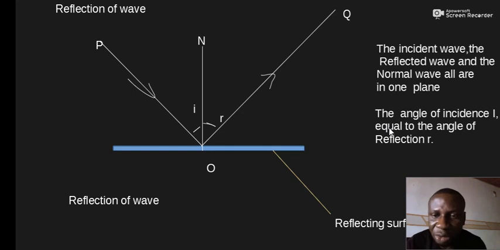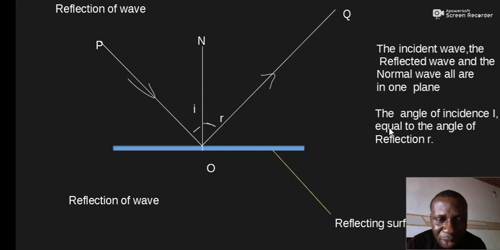Please take notes, not shown here, there are different types of reflection of wave. We have diffuse reflection, and we also have regular reflection. In diffuse reflection, the reflected waves are scattered after reflection, so that the reflected waves travel in directions not parallel to themselves. But if we have a sequence of reflected waves parallel to themselves after reflection, those waves are regular reflected waves.